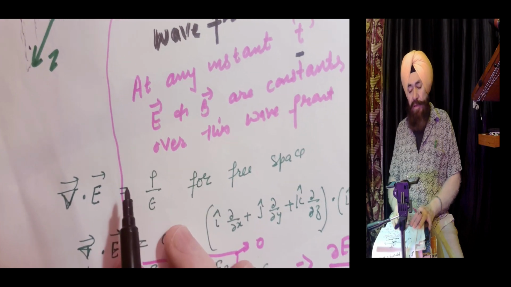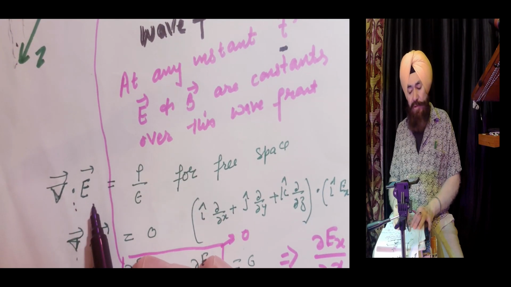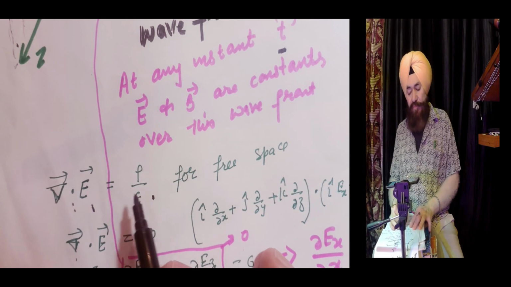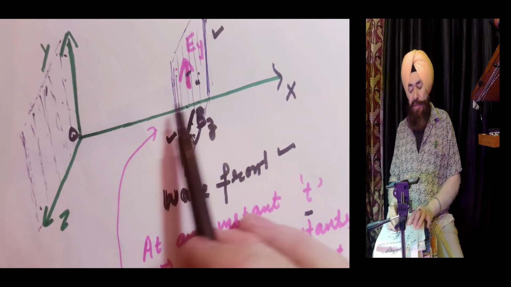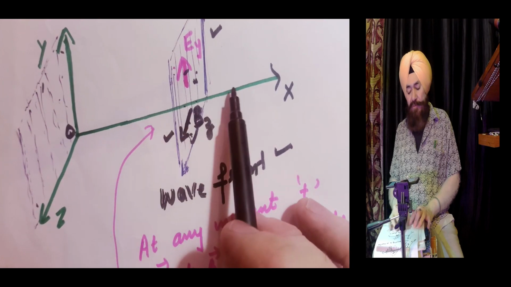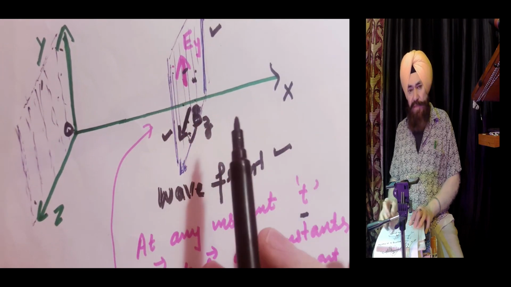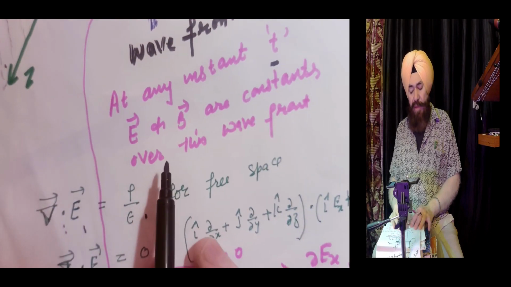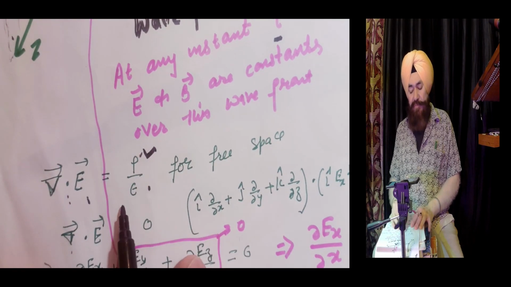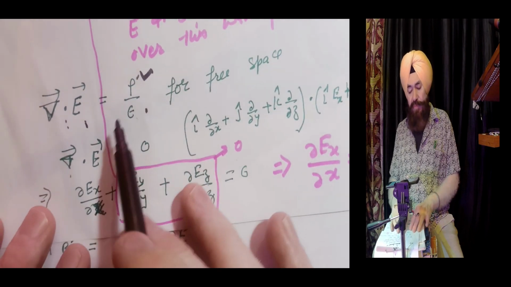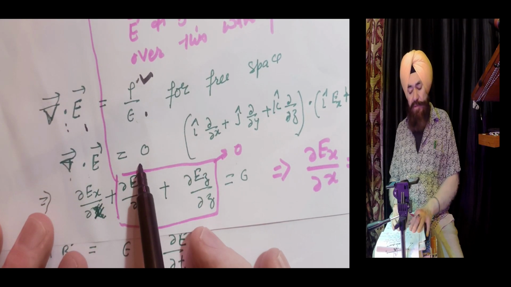Now you know very well this is our Gauss law, the differential form of the Gauss law. Now the EM wave is propagating in a space where there is no medium, free space, or maybe air. And if there is no charge density in free space, then rho equals 0. So del dot E equals 0.